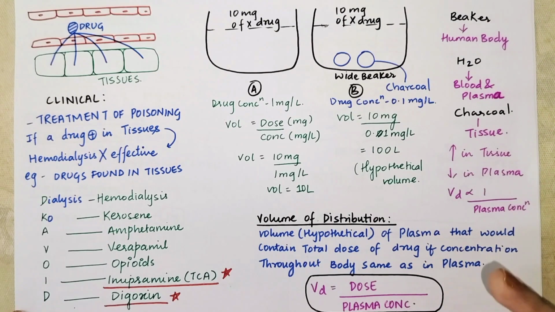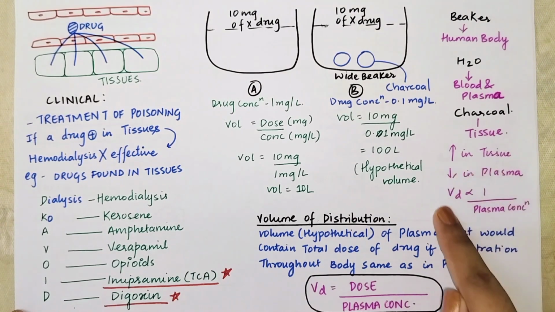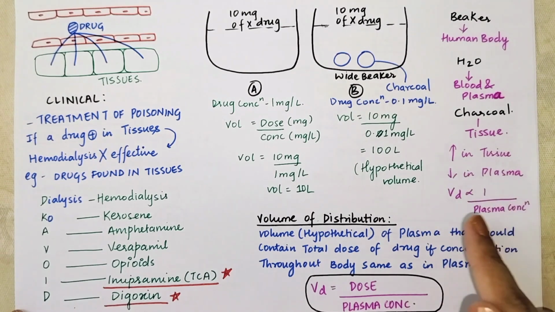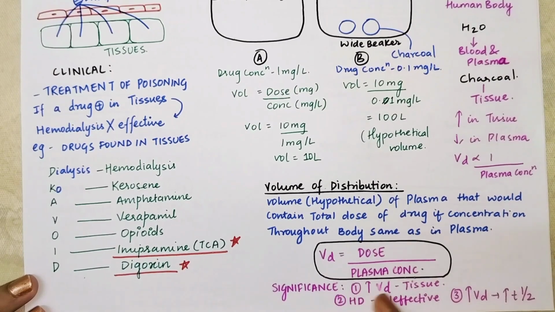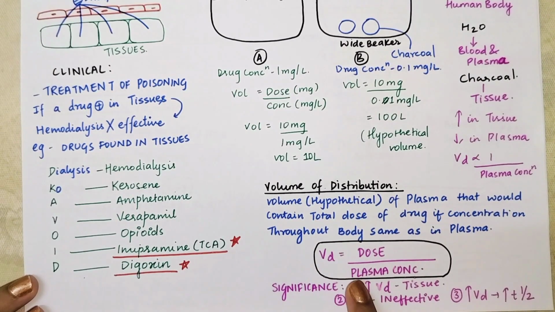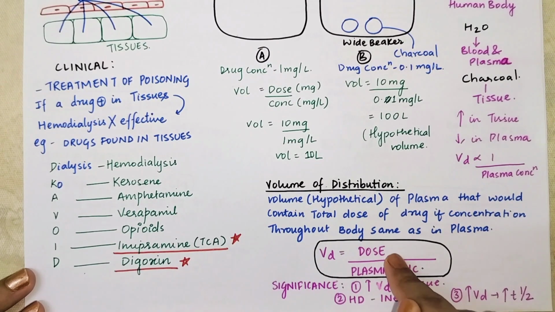So when we talk about the drug, if you have more volume of distribution, then more drug is going to be present in the tissues, right? If there is more drug in the tissues, there will be more volume of distribution. Now, volume of distribution is inversely proportional to plasma concentration because we already studied this. The more the drug is present in the tissues, the less it will be there in the plasma. Okay. So the volume of distribution comes out to be dose upon plasma concentration, because it is inversely proportional to plasma concentration, directly proportional to dose.